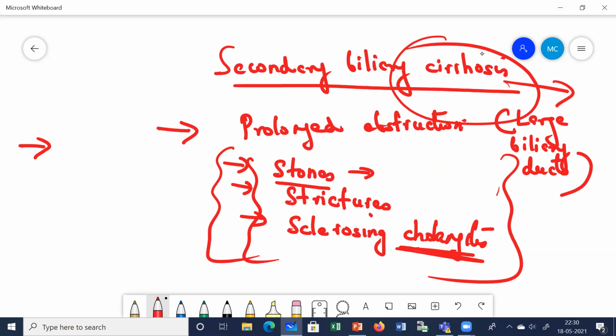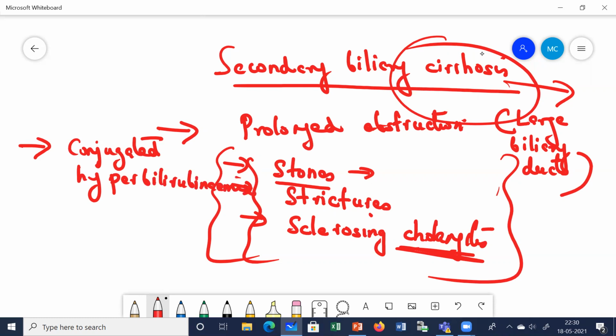Here we are not going to look for the antibodies and the immunoglobulins. What we are mainly going to see, again, is a conjugated hyperbilirubinemia, an increase in the conjugated bilirubin. Since there is obstruction to the bile flow, a prolonged obstruction, cholestasis occurs. There is going to be an increase in the amount of alkaline phosphatase.